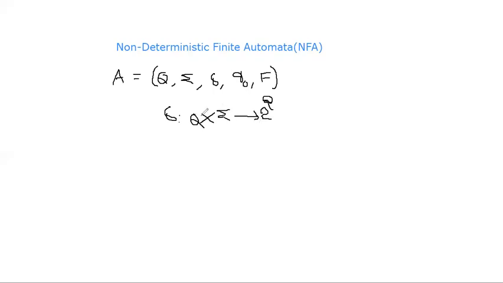But in DFA, the slight change is there. Q into sigma implies Q. Only one output will come. So Q into sigma implies Q. This is the basic information related to non-deterministic finite automata.